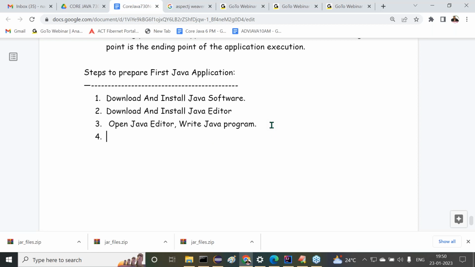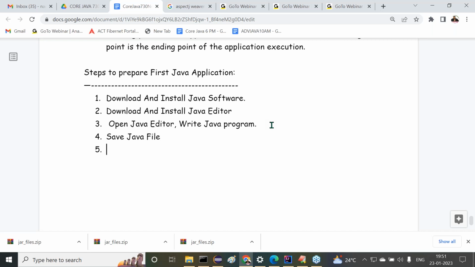I have to save this Java program in my computer or not? I've written some data on my paper, but I have to keep that paper in my book, and keep that book on some shelf, or not? So I have to save my program into my computer. So here what we have to do is save the Java file. On a file only we have written the Java program. We have to save that Java file. After saving that Java file, what next?